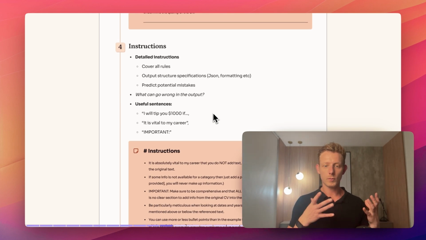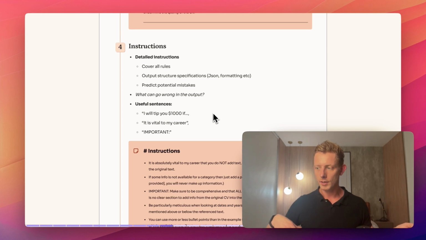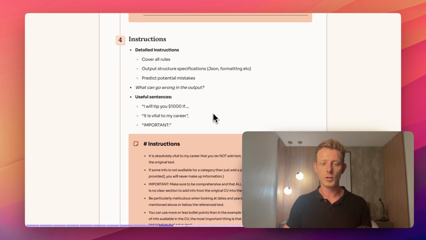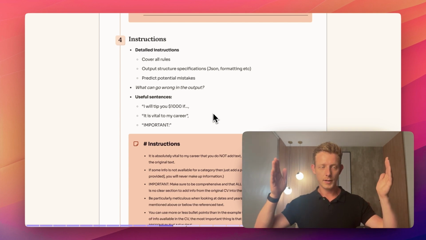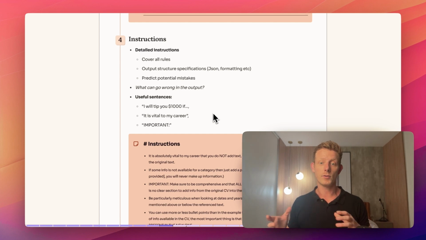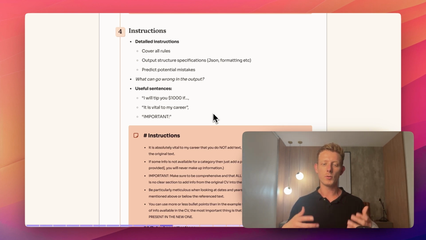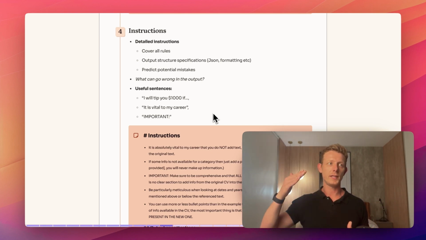Then we have the fourth part of our prompt, which is instructions. Some people also call them rules or specifics. Basically, in this part we're going to really go into details. Usually we want to include all the rules that it has to follow. We also want to include output structure specifications if we have them. So if it needs to output in a specific format like JSON or a specific structure, then we want to lay that out here too. The way I usually approach this section is that I start predicting, before I actually run it, what could go wrong in the output. That's how I come up with these rules.